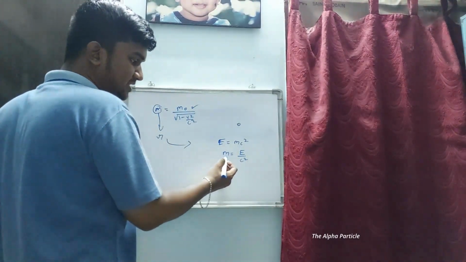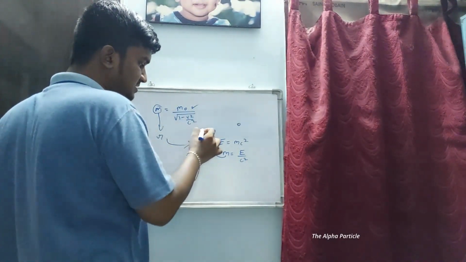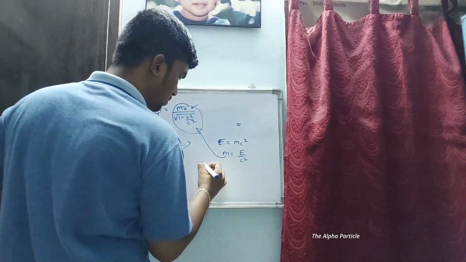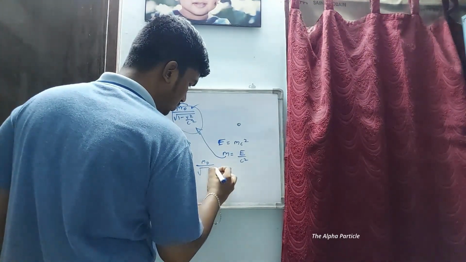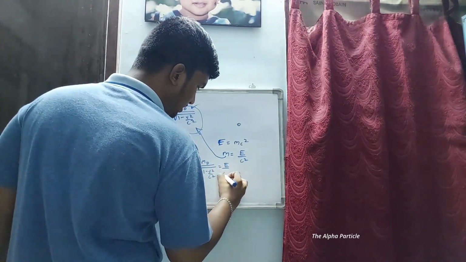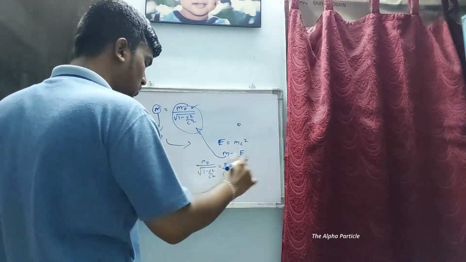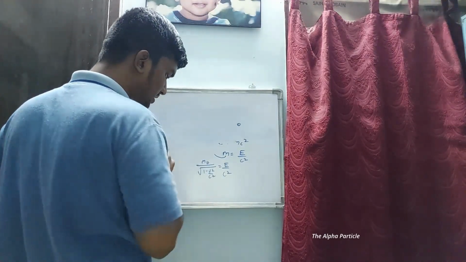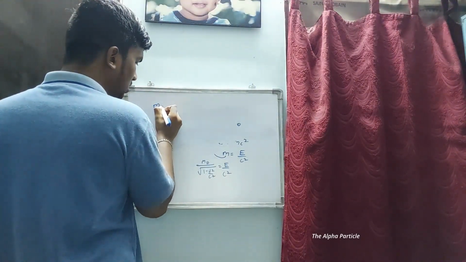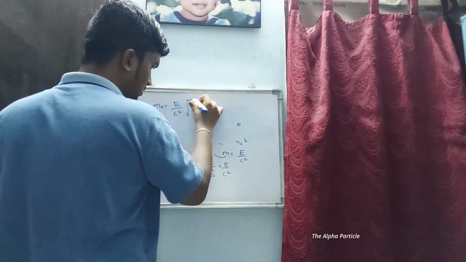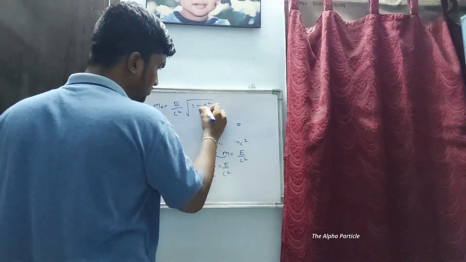Now what have I said? This m is actually the relativistic mass here. And this can be written as m naught by root of 1 minus v square by c square is equal to E by c square. So after some manipulations, we get the equation m naught equals E by c square times root of 1 minus v square by c square.